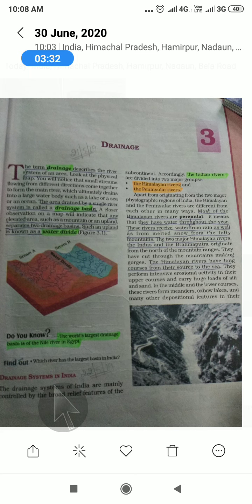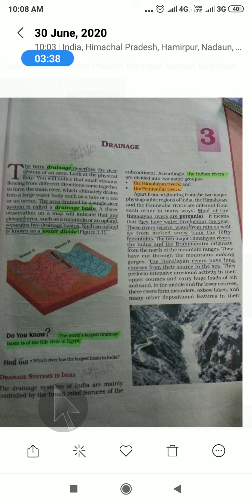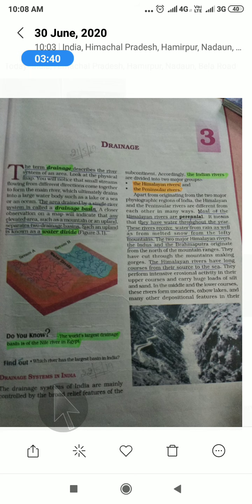mountains making gorges. You know, gorge को हिंदी में हम क्या बोलते हैं? खाई. Okay, in the picture below they have shown that a gorge river is going from there. Okay, Himalayan rivers have a long course from their source to the sea.